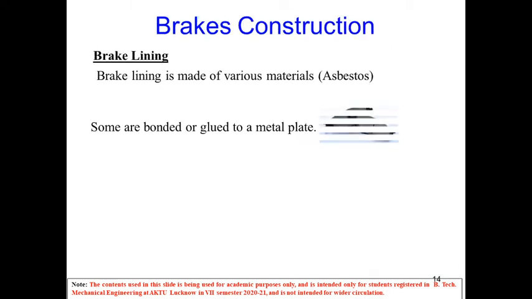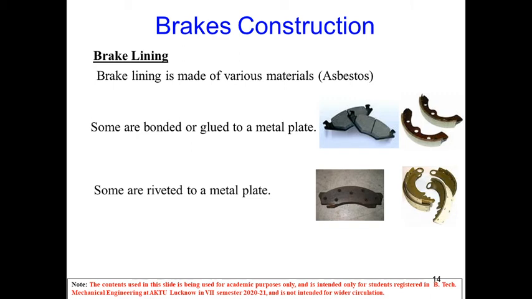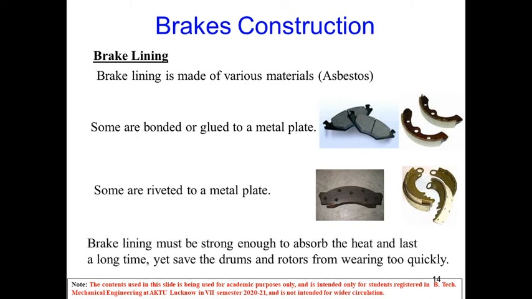The construction of the brake consists of brake linings, that is, the shoe. Brake lining is made of various materials like asbestos, felt, and cork. Some are bonded or glued to a metal plate, and some may be riveted to a metal plate. Brake lining must be strong enough to absorb the heat and last a long time.